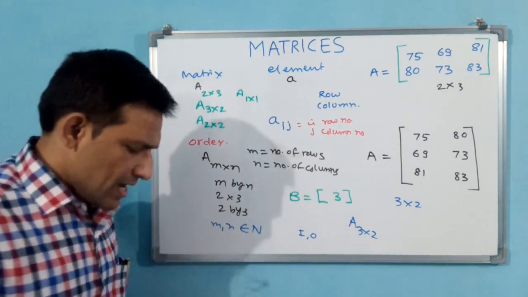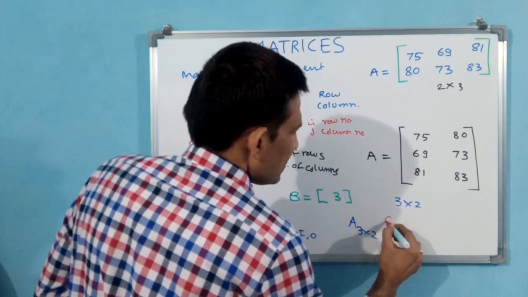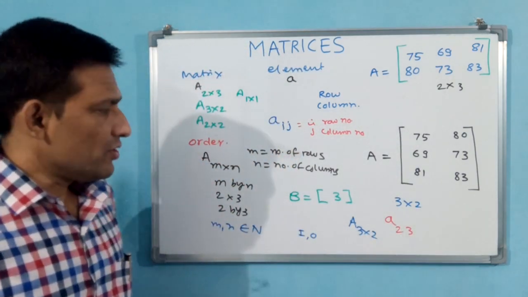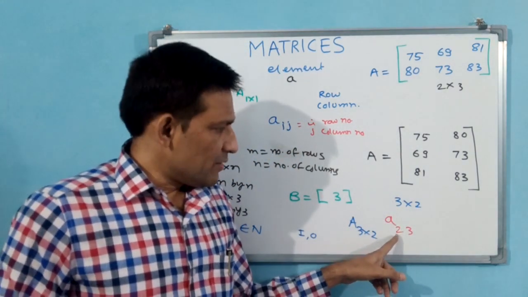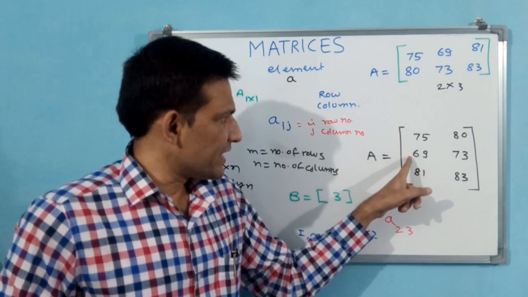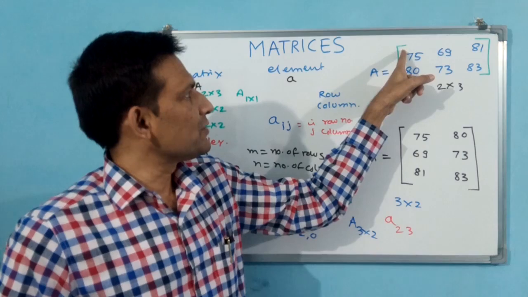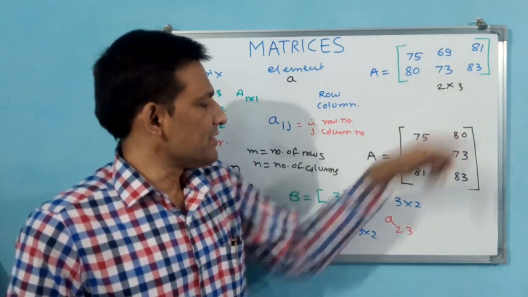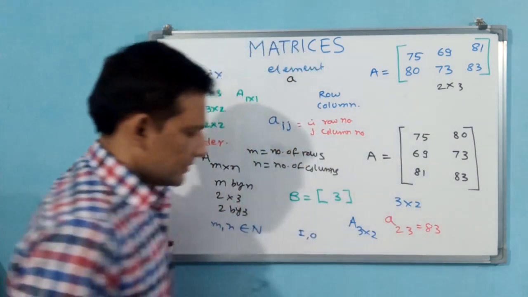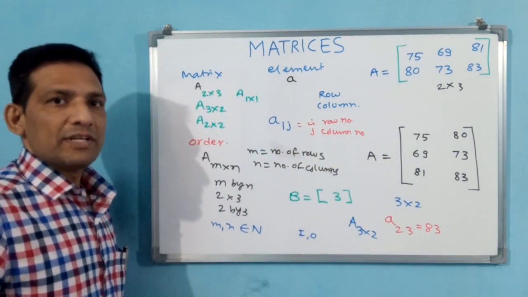But Aij, say I will write like this: A23. A23 means A is an element, and that element is in the second row and third column. You see, first row, second row, third column. Here you come: first row, second row, third column, 83. Here A2 by 3 is equal to 83. You understand?